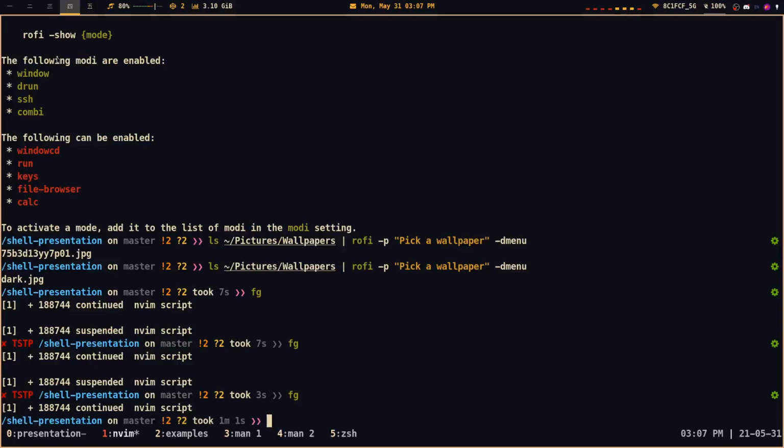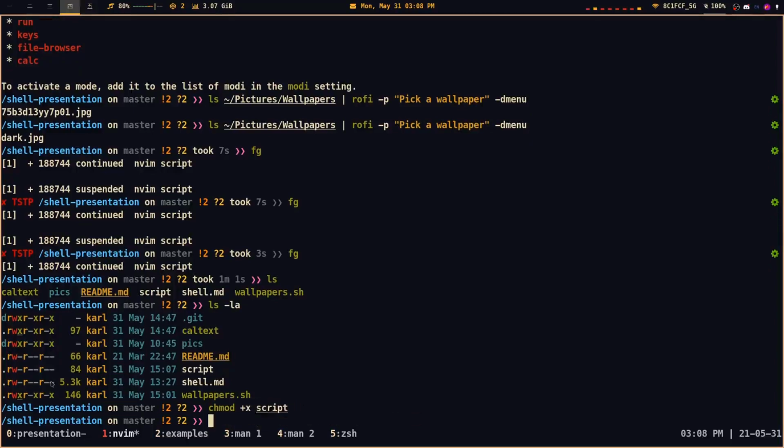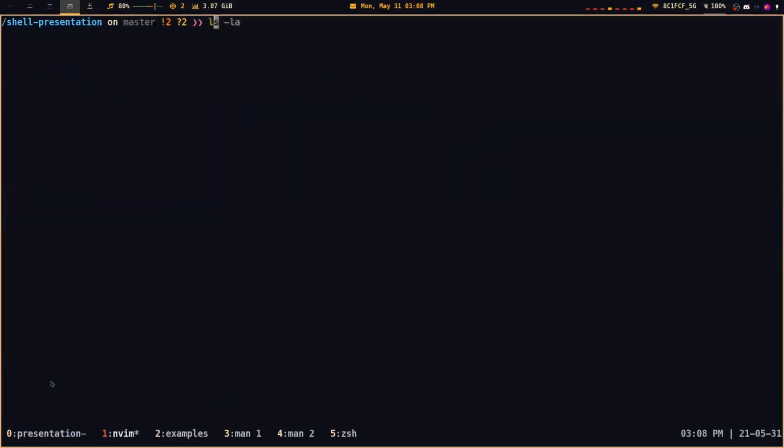Once we do that, we do chmod +x. If you want to run a script, you're going to have to make it executable. If we do ls -la, the script right here is only read only, and if you want to run whatever is in the script, you're going to have to make it runnable. The way we're going to do this is by using the command chmod +x script. And then once we do that, we can call script.